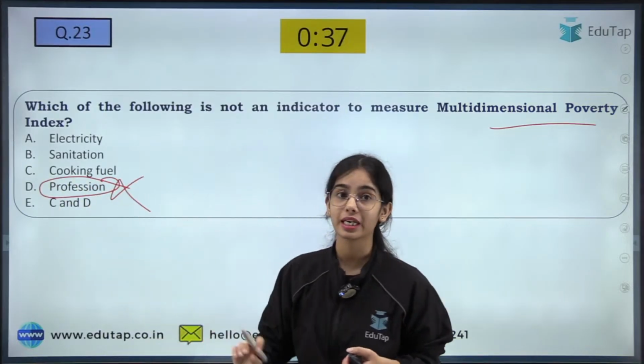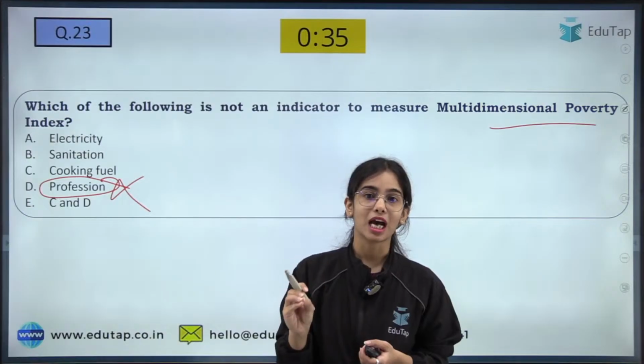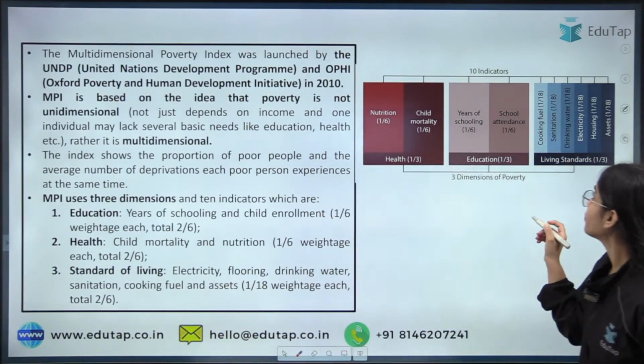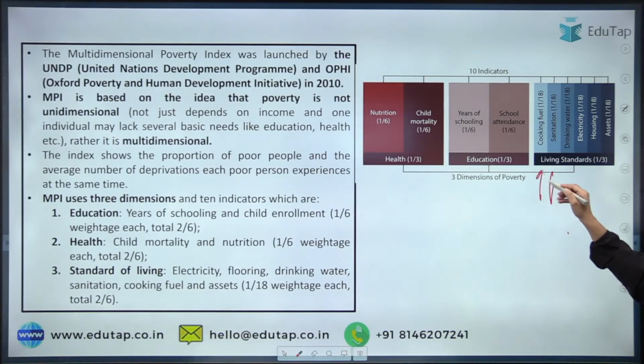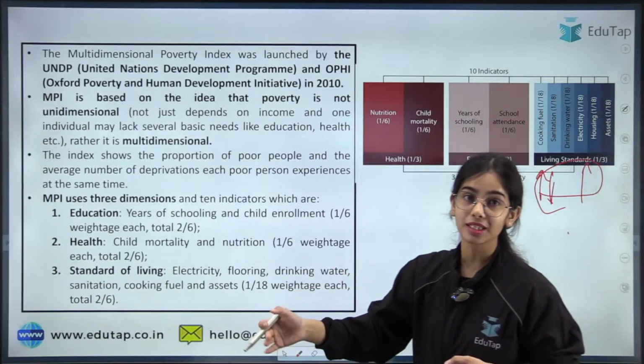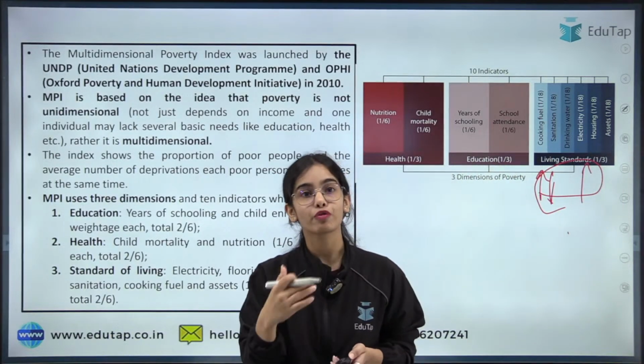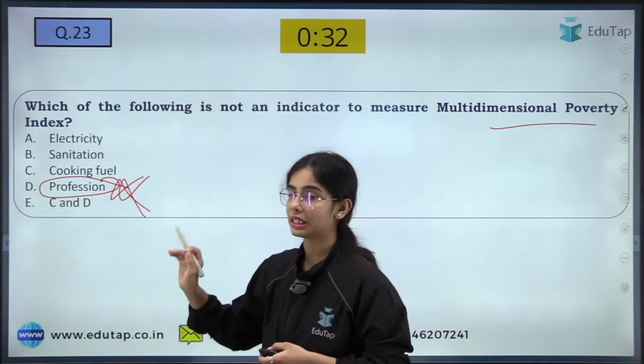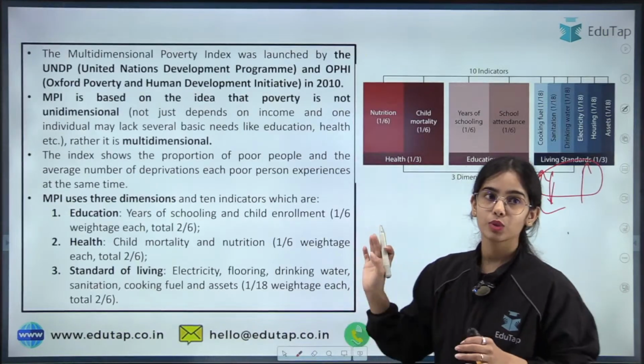Profession is not an indicator to measure the multidimensional poverty index. Electricity, sanitation, cooking fuel, they all are a part of the multidimensional poverty index, but the profession is not a part of it. Okay. So this is the idea.